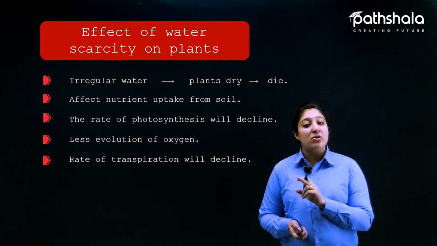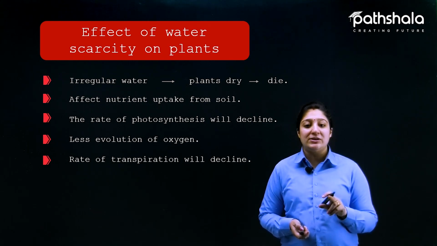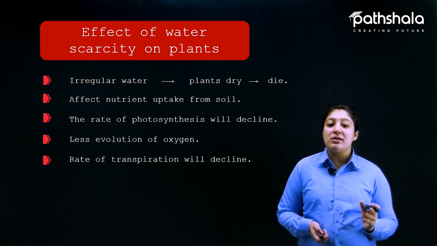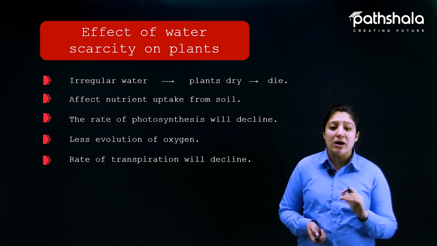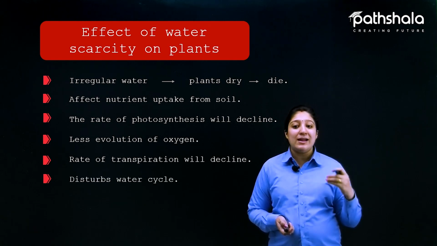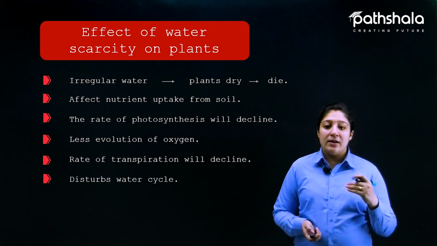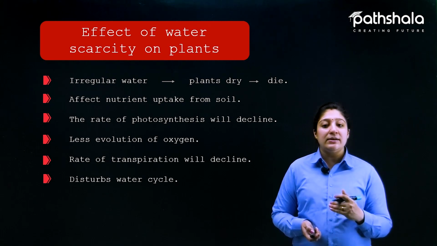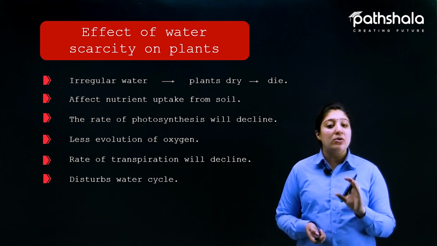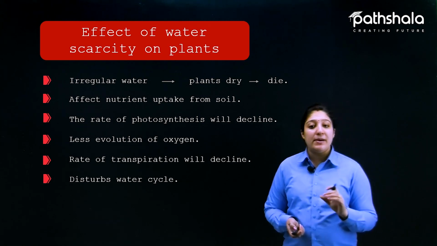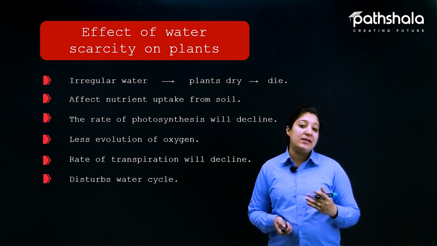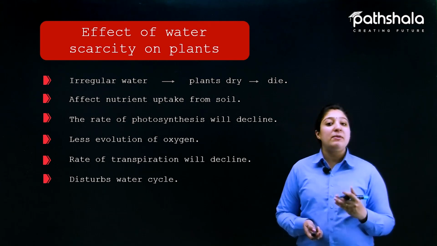Transpiration also helps in the water cycle renewal process. Now if less water is renewed, the plant also gets less water. So that is how plants face different problems if they receive less water. We have already discussed that it disturbs the water cycle. So these are the different factors, or we can say the difficulties, that will be faced by the plant if it receives less water.